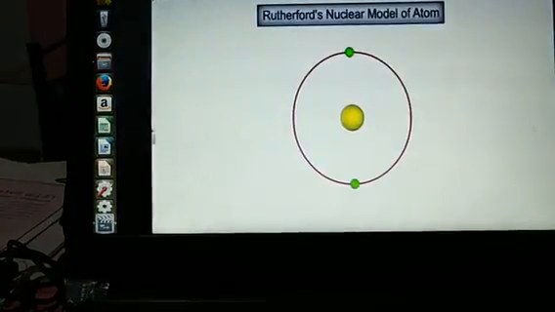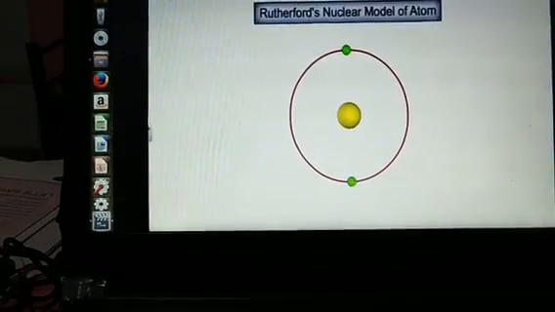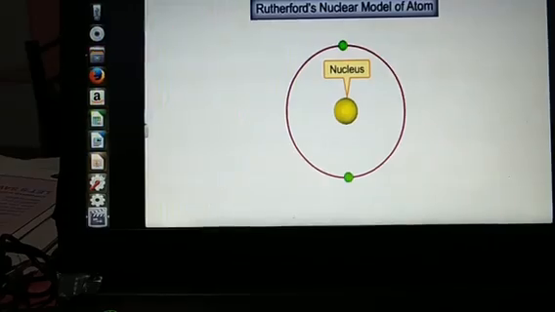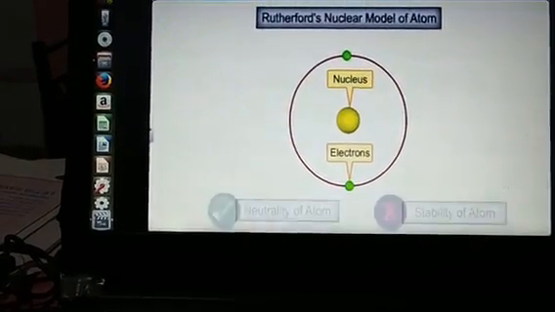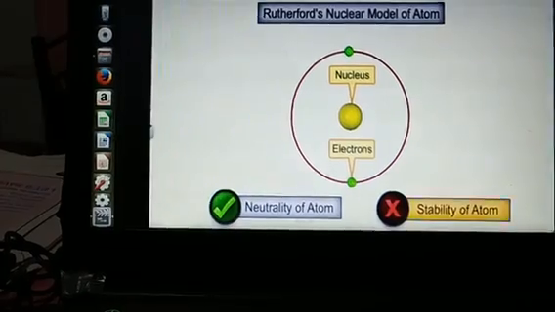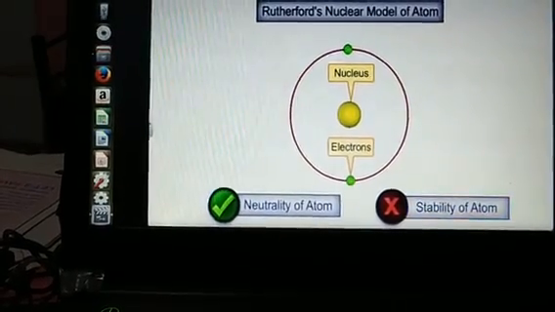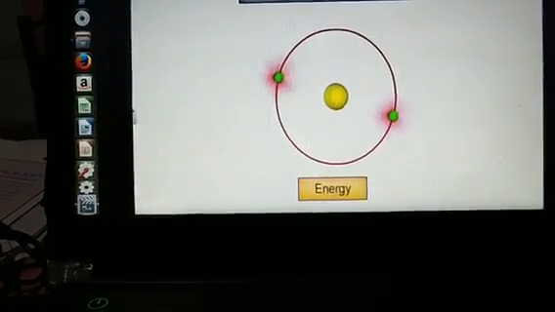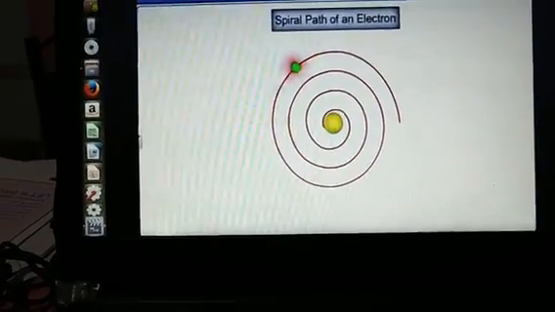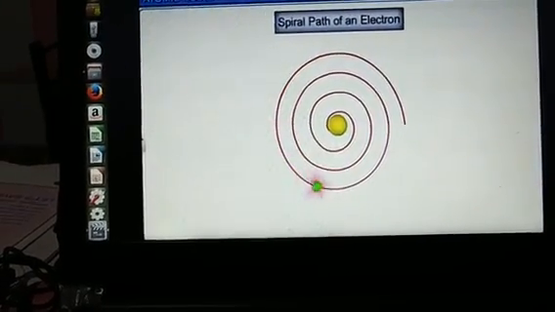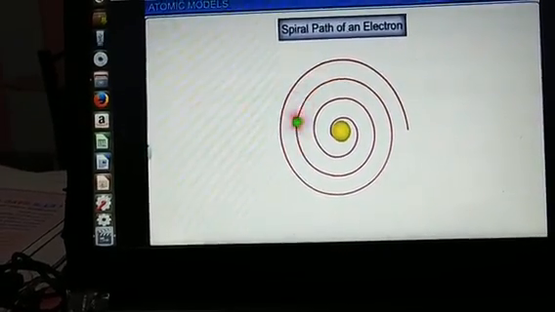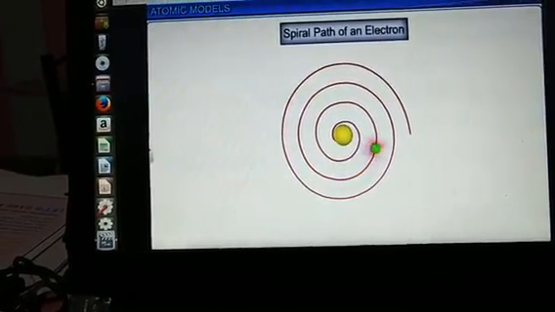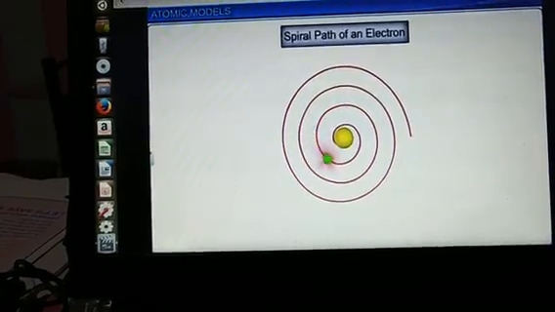But as the electron revolves around the nucleus, it loses energy and ultimately falls into the nucleus. This is the drawback of Rutherford's model, which could not explain further.